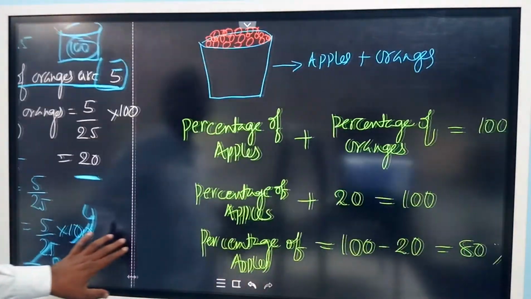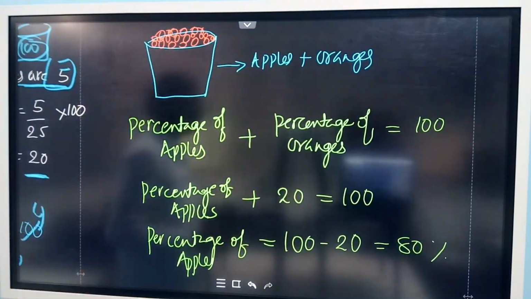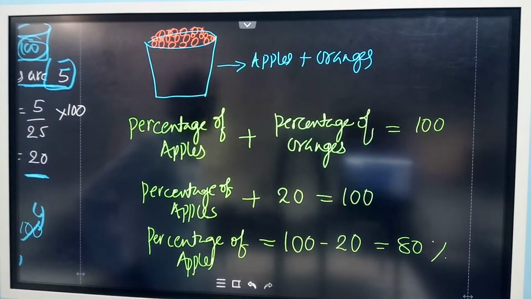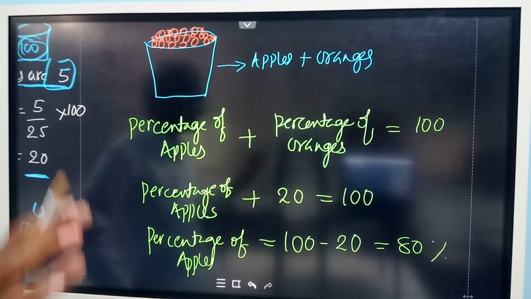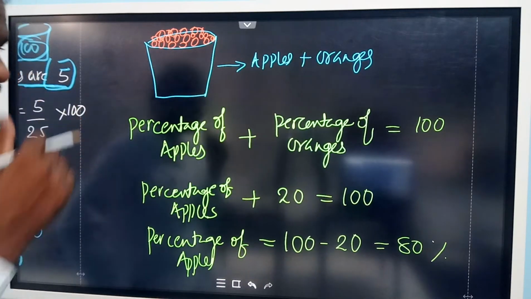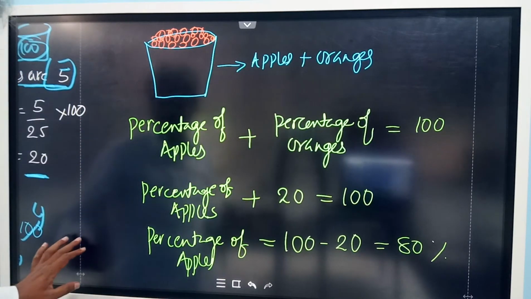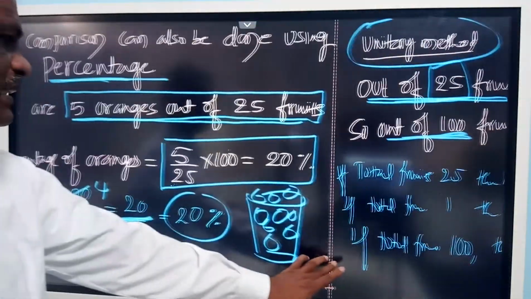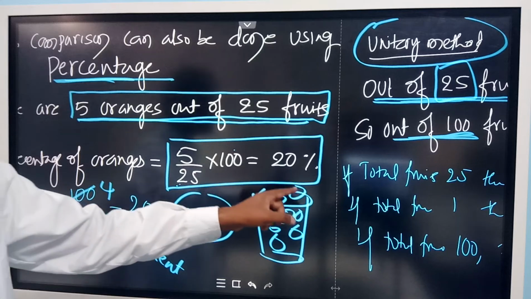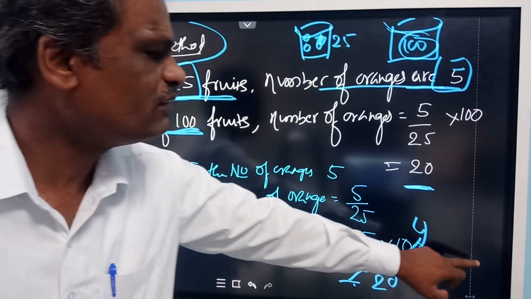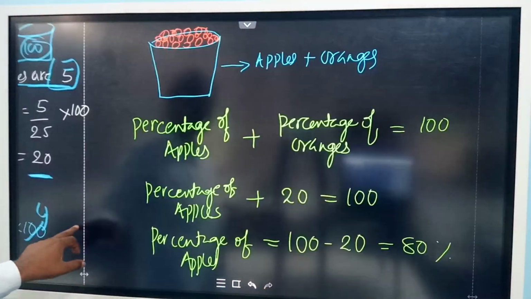Now look at this. This basket contains apples and oranges. We have calculated the percentage of oranges by both the unitary method as well as the percentage method. What is the percentage of oranges here? 20%, out of 100 we have 20.